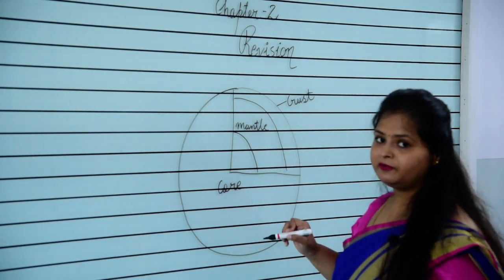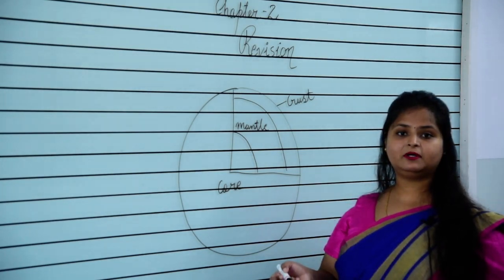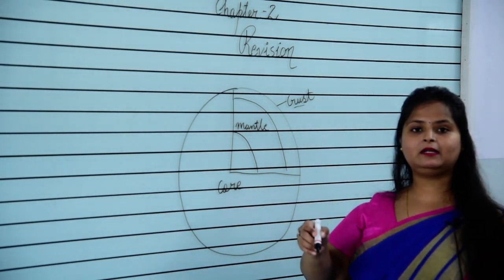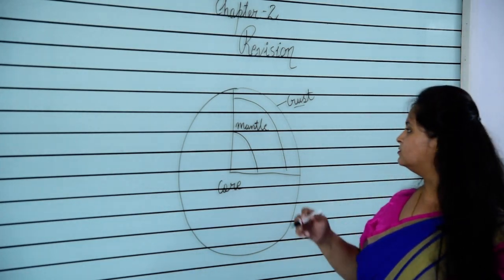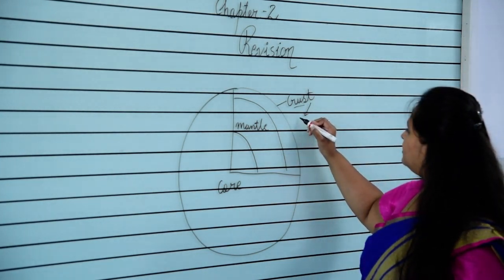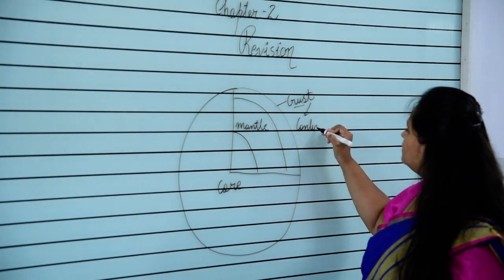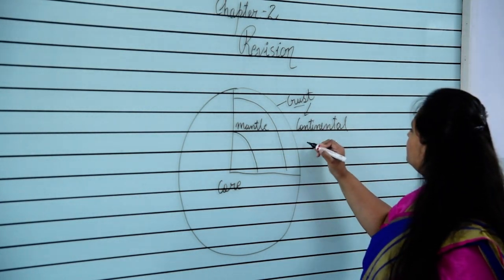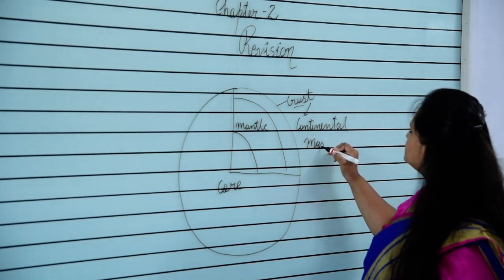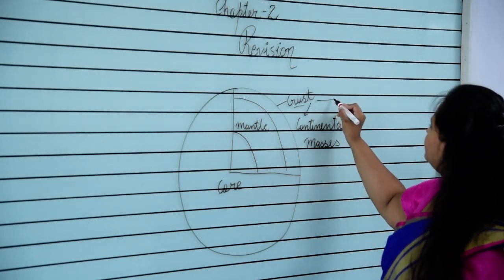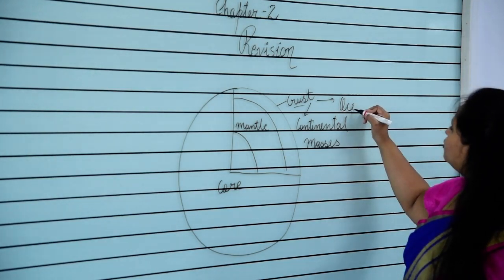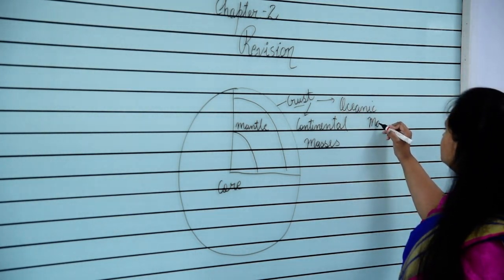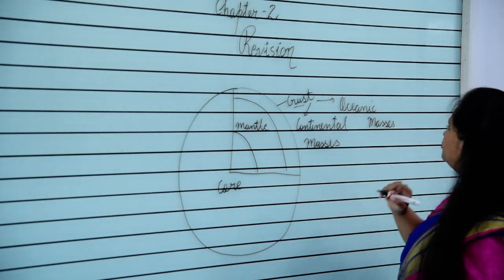Okay, and if you have read the chapter, you will come to know that crust is divided into continental masses and oceanic masses. That is given to you in your book.